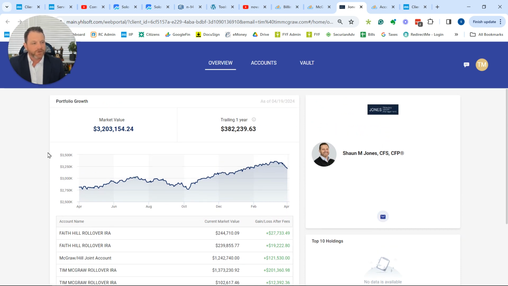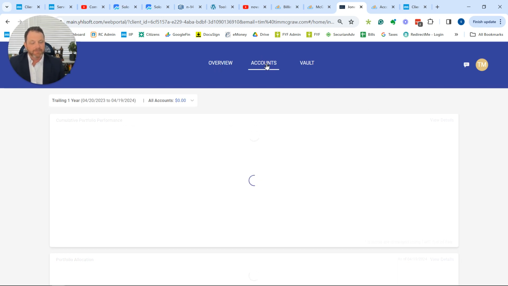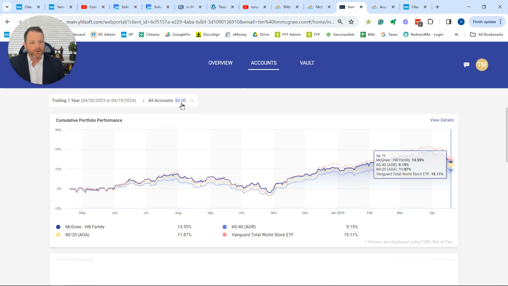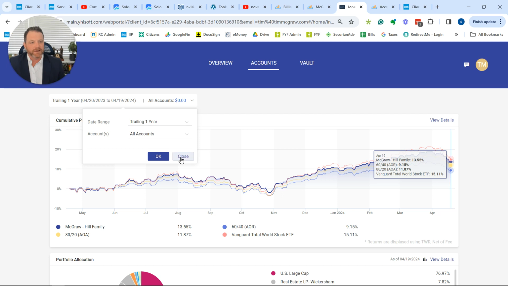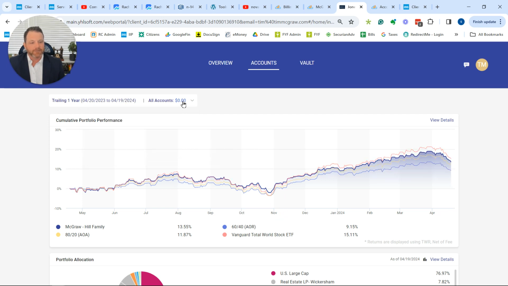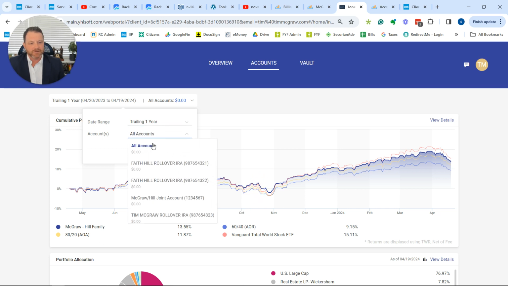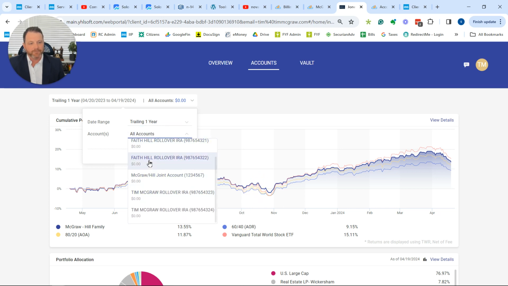So once you're on here, I recommend going over to Accounts. If you do it that way, it will land you on all accounts, and it will land you on trailing 1 year. Now, you can see this says $0 here, but this is just a tutorial sample client, so yours would actually have your total account balance there. But you can pick one account at a time. So you click on that drop down. You can change the range, and also you can change which accounts you want to look at.